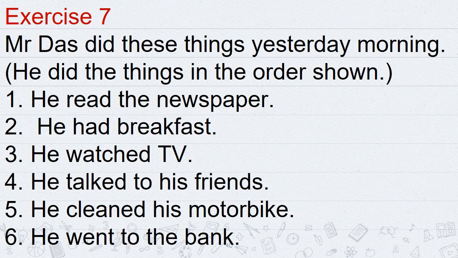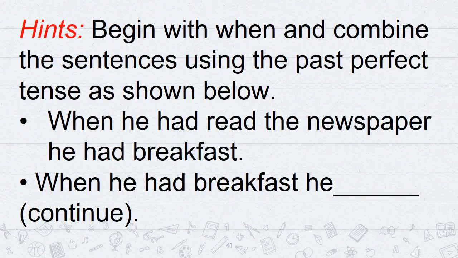Next exercise. Mr. Das did these things yesterday morning. He did the things in the order shown. He read the newspaper, he had breakfast, he watched TV, he talked to his friend, he cleaned his motorbike, he went to the bank. So, here you need to begin with 'when' and combine the sentences using the past perfect tense as shown below. When he had read the newspaper, he had breakfast. So its next will be when he had breakfast.